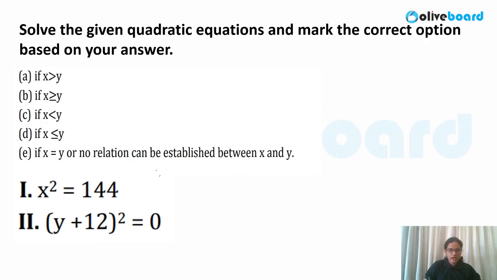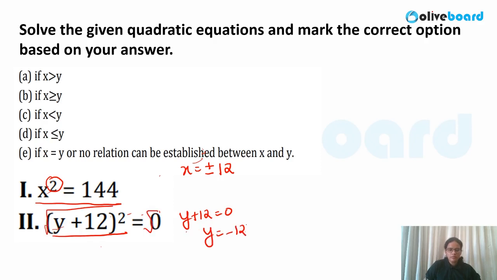Okay, so whenever you have x square equal to 144, please keep this in mind. Whenever this power is 2 means I am going to have two roots of the equation. So what will be the roots? One root will be positive and other will be negative root of 12. Okay, now when you are talking about this, what will you say? Y plus 12, this is equal to 0, because anyways you are taking square root on both the sides. So you are taking square root here and here. So what is the value of y? Y is equal to minus 12.